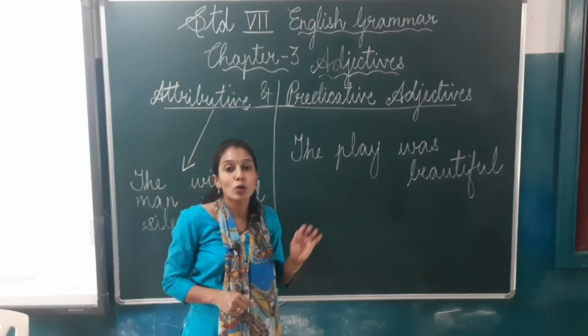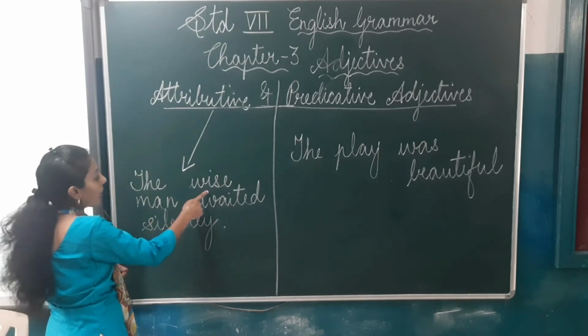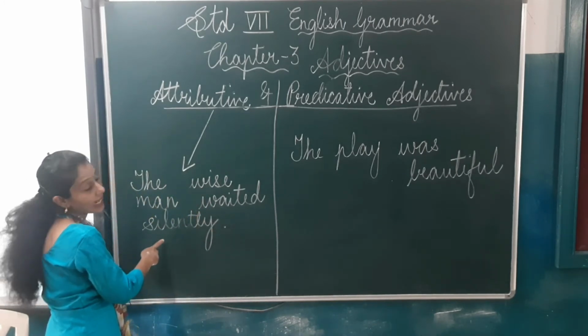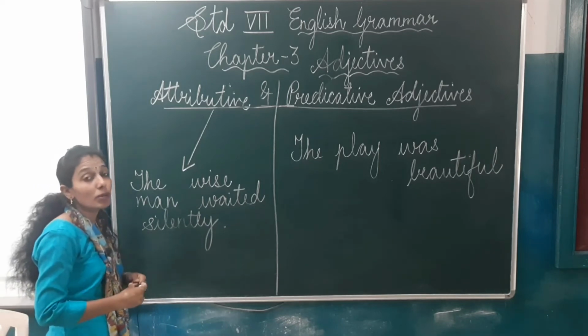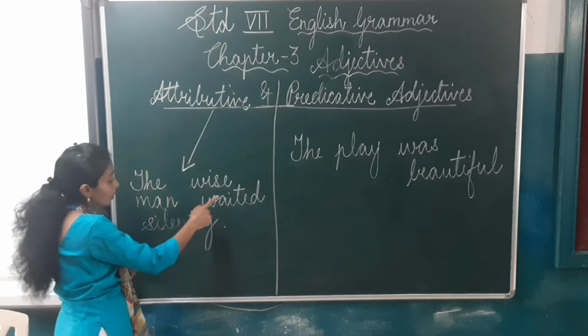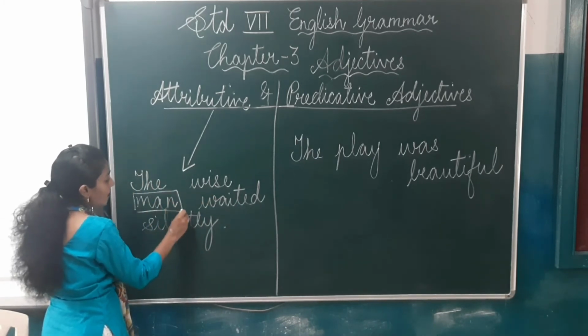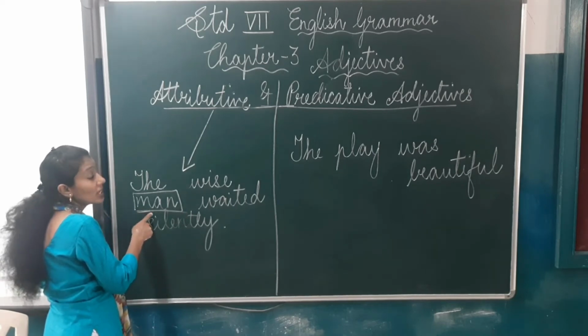So children, now look at the examples that I've written on the board. The wise man waited silently. So here, before you underline, before you pick out the adjective, first tell me which is the noun. Where is the noun? Yes. The word man is a noun. Now we are describing.